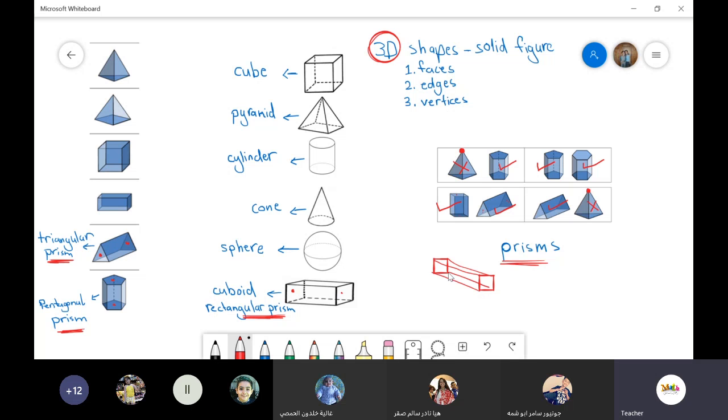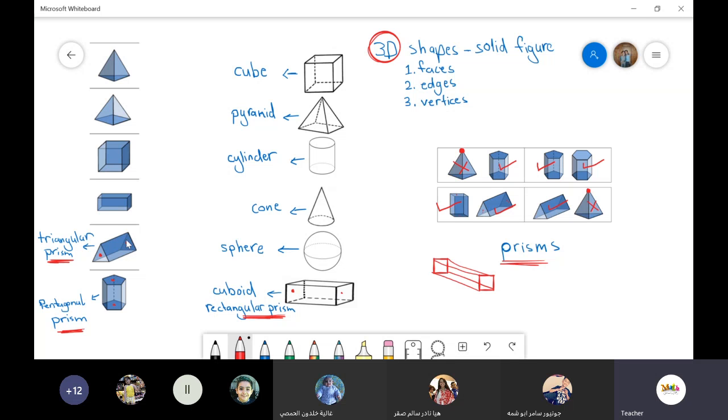I drew a 3D shape now, okay? This is my 3D shape, but because I have two ends, the first one and the last one, they are similar. That's why I'm calling it a prism. So this shape is a prism because it has two ends and these two ends are similar. They are the same, square and square.